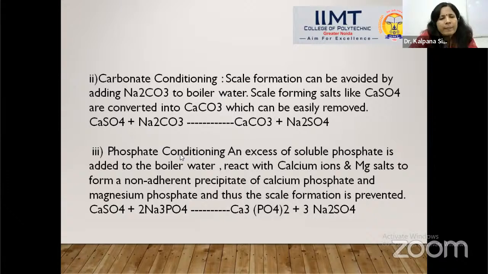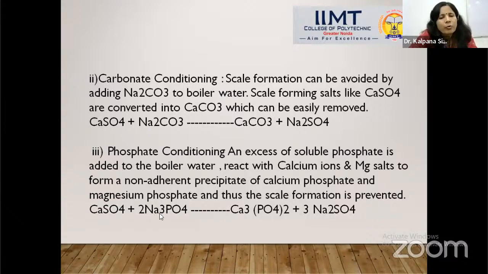Phosphate conditioning. By adding sodium phosphate, we can prevent the boiler from formation of scale, sludge, boiler corrosion, caustic embrittlement. An excess of soluble phosphate, sodium phosphate, is added to the boiler water. Look at this reaction. Suppose the boiler hard water contains calcium sulfate.